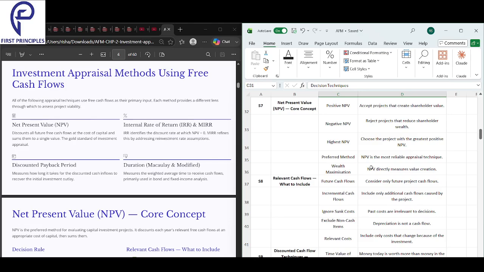Under slide 7, we have net present value, also called NPV, which is the core concept. Let's look into that. Firstly, positive NPV: accept projects that create shareholder value. What does positive NPV say? Accept those projects that create shareholder value.